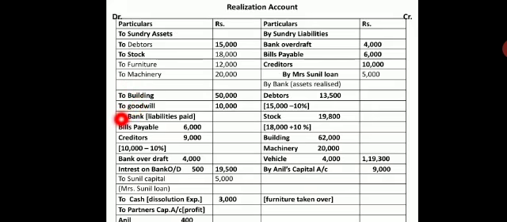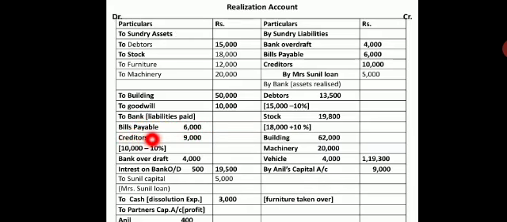I will realize, after realization of all assets, we are going to make our payments. So to cash or bank, liabilities paid. Now bills payable we are having, which is amounted to 6,000, no change. So 6,000 as it is paid in full.